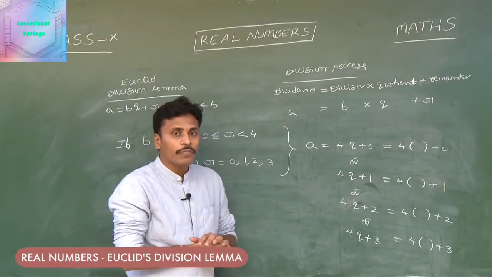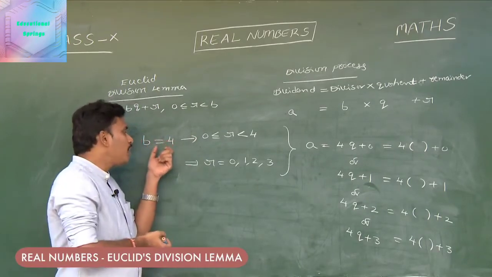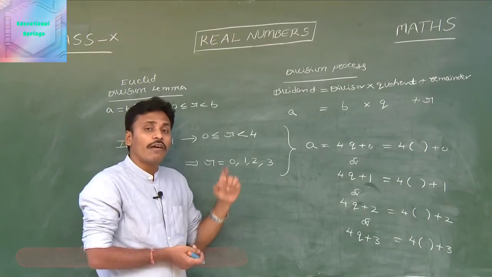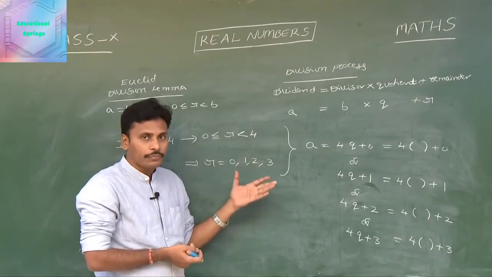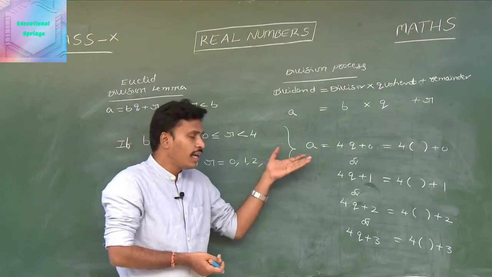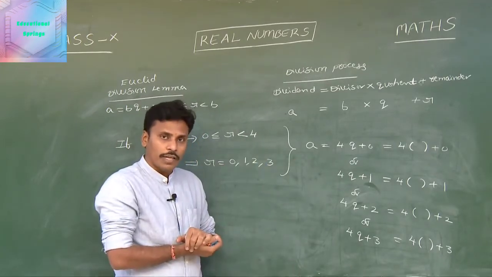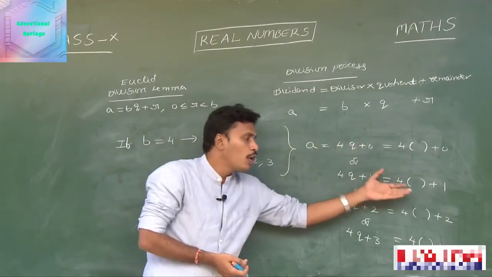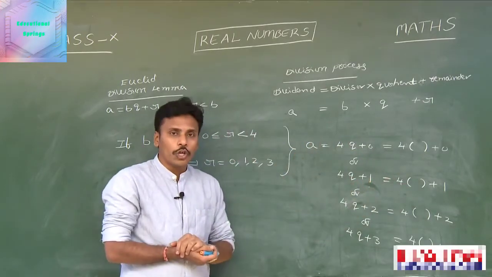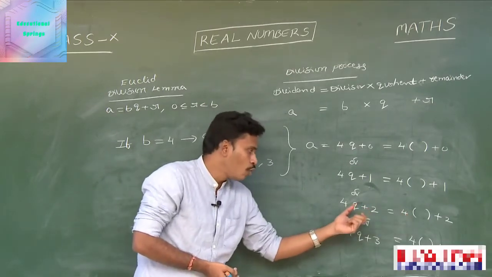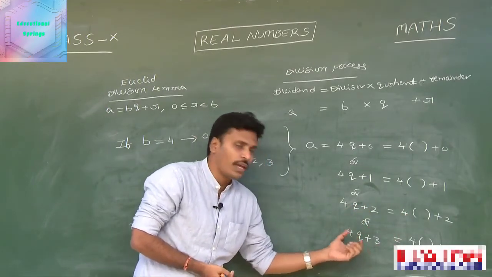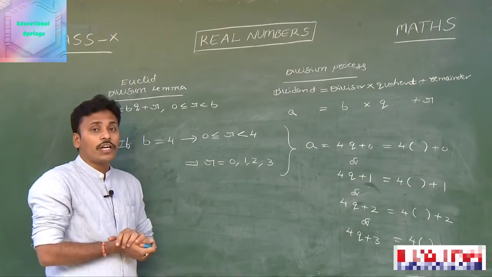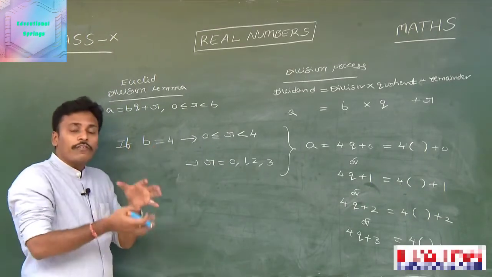And at the end, if the divisor is 4, if b = 4, then there are 4 different forms with respect to 4 for the dividend, or for the a. And those 4 forms are a = 4 into something plus 0, specifically 4q + 0, or 4 into something plus 1, specifically 4q + 1, 4 into something plus 2, 4q + 2, in the similar way 4q + 3. So now I think you are all confident to extend this idea for different values of b.